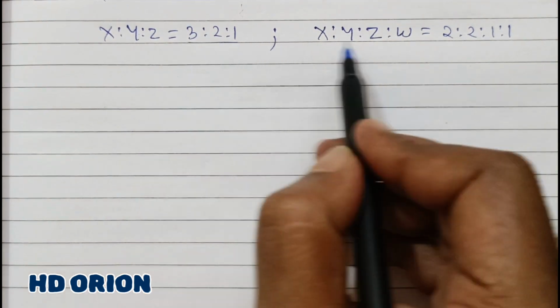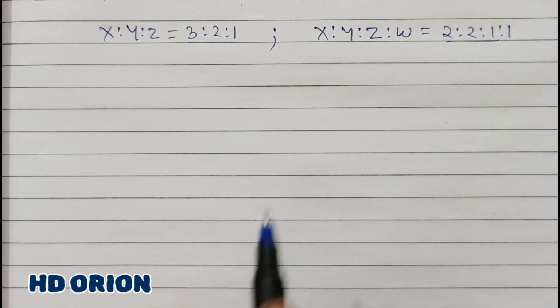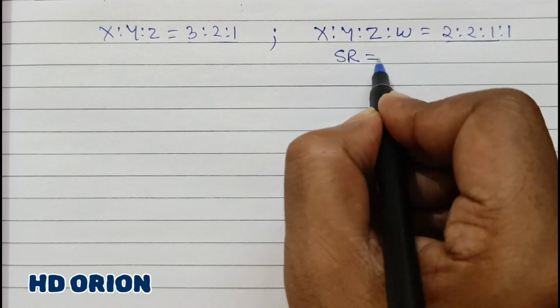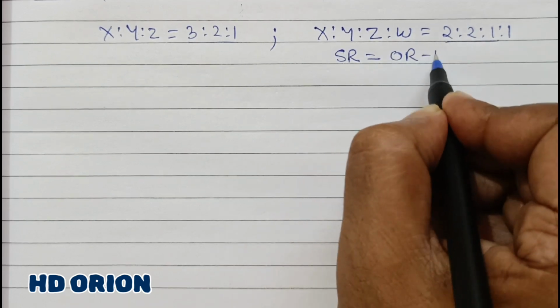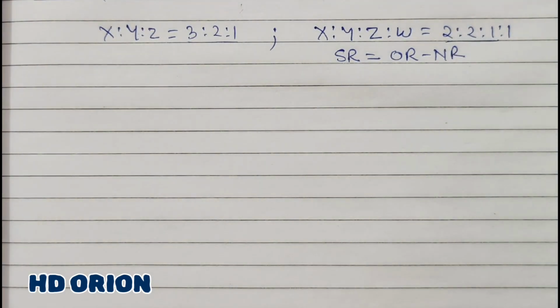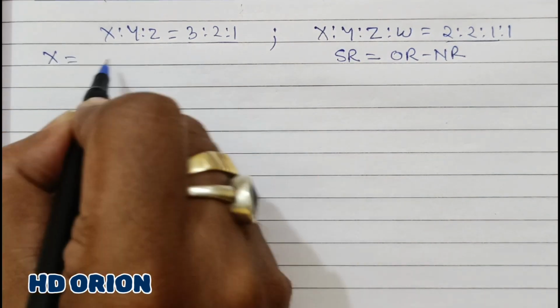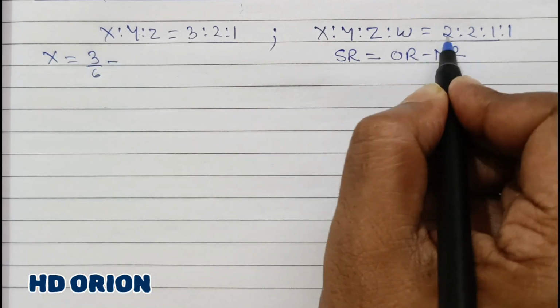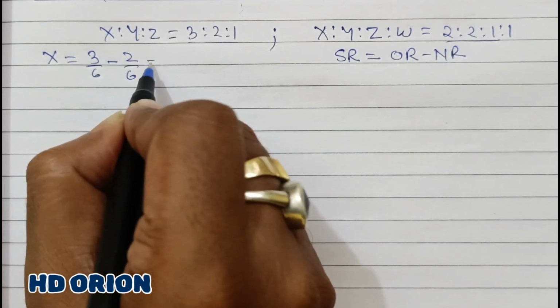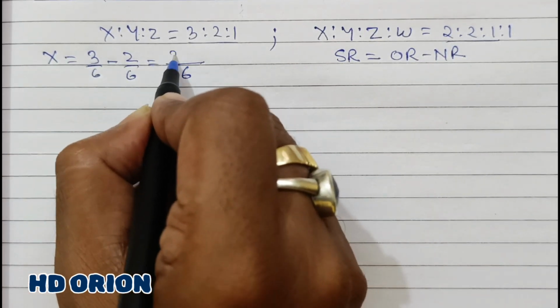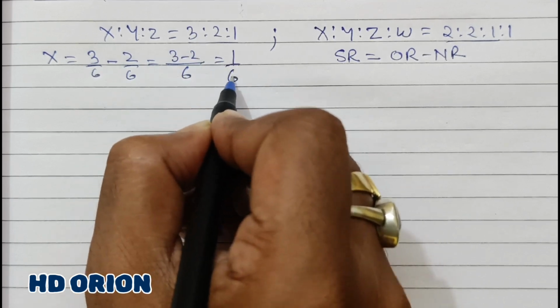Because the old ratios of old partners are not the same, we will calculate sacrificing ratio, which is old ratio minus new ratio. Very simple. For partner X, old ratio is 3/6 and new ratio is 2/6. Denominators are same, and therefore 3 minus 2, that is equal to 1/6.